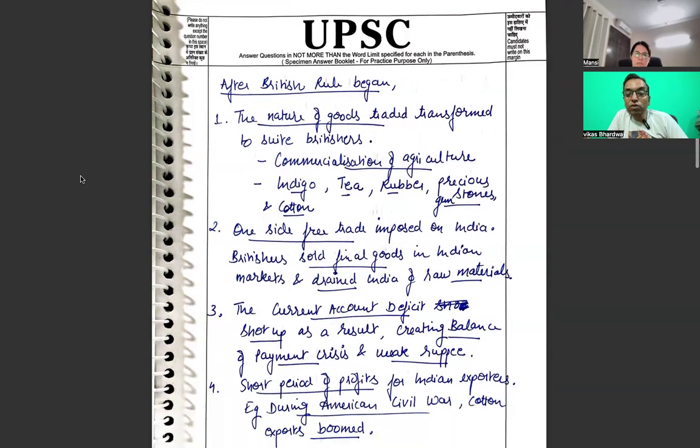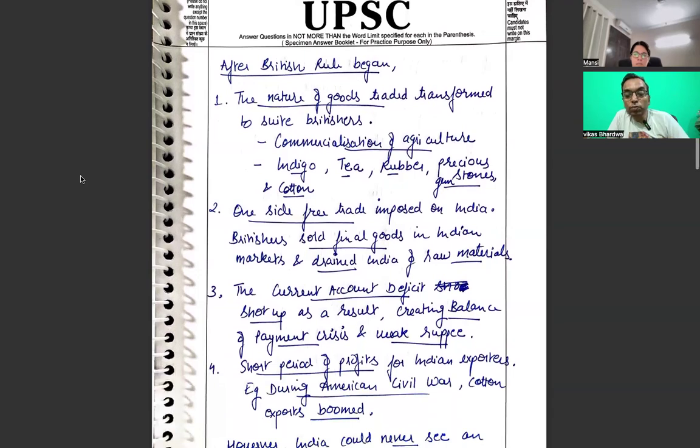After the British rule, the nature of goods traded was transformed to suit the Britishers. Not fine, that is very true. They transformed it. There was a tectonic shift, a dismantling of the existing trade network and system, and a new system emerged post Plassey. Before that, the tentacles were spread through the tool of duty free trade, the dastaks, the duty free pass which was there for the East India Company.